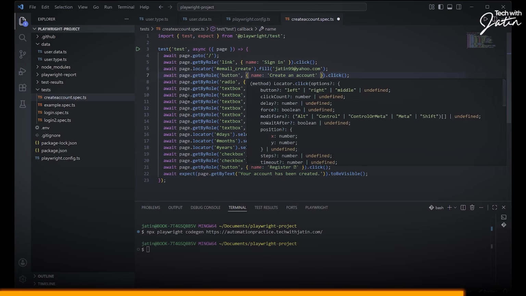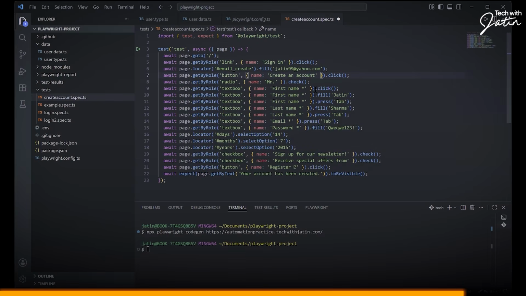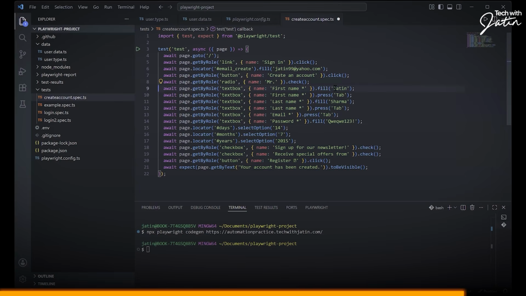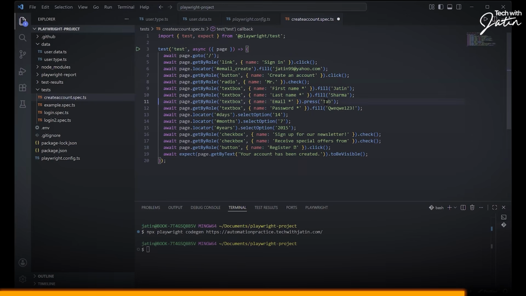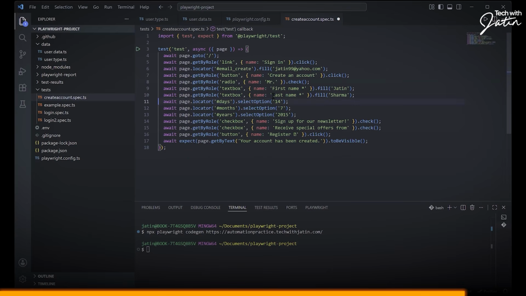Then I'm selecting the title. Here also I'm clicking on this, which I don't want to do. So extra step, I'm just going to keep on removing. This is where I was pressing the tab key to go to the next text box. I can delete this. Here also I'm going to do the same stuff. Here also, I'm just going to literally remove this. Date is completely fine. I'm happy with this.